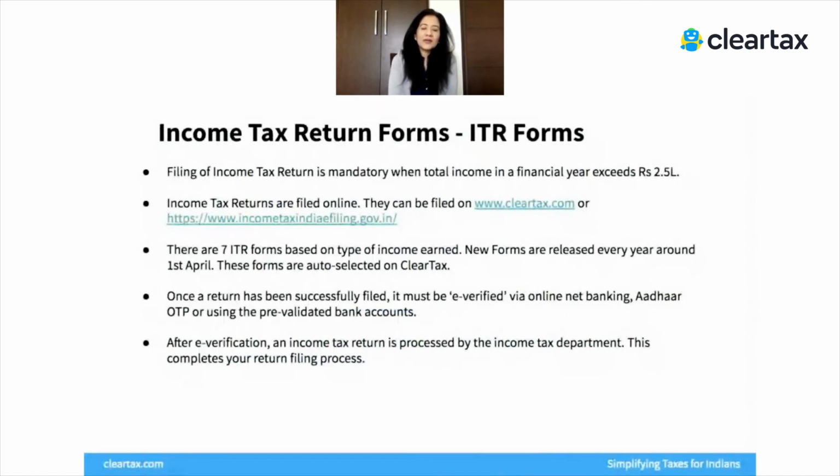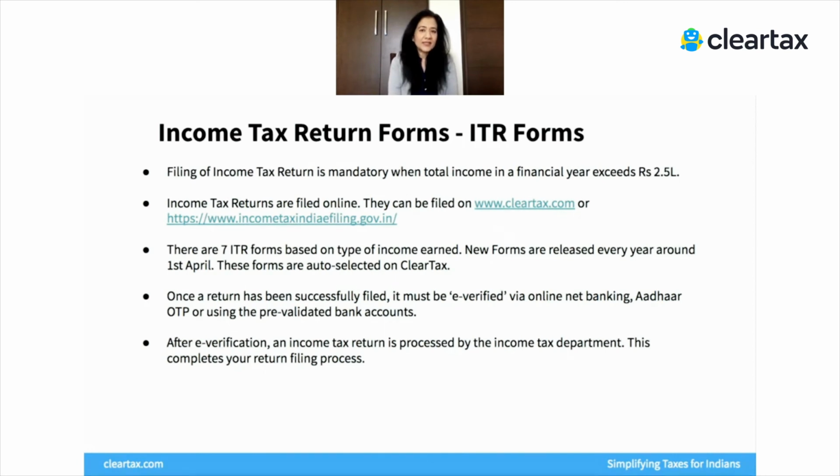Now, coming to income tax return forms. What really happens is that the government releases income tax return forms every year, right? So every year they will release a new set of forms. They may have certain additional information that they're seeking from you. It may be as a result of their own analysis or due to a certain change in a tax law. I'll give you an example. Say, a couple of budgets ago, the government made long-term capital gains on equity shares taxable if they exceed rupees 1 lakh. Now, to incorporate this change, there has to be a change in the ITR forms.